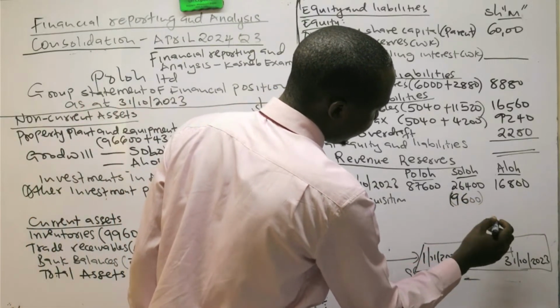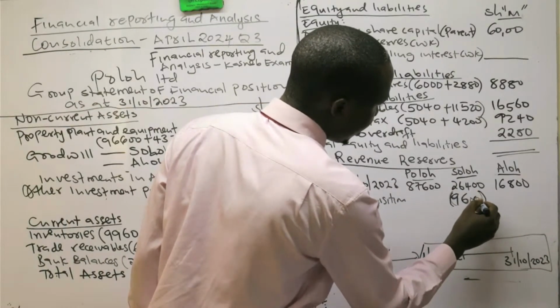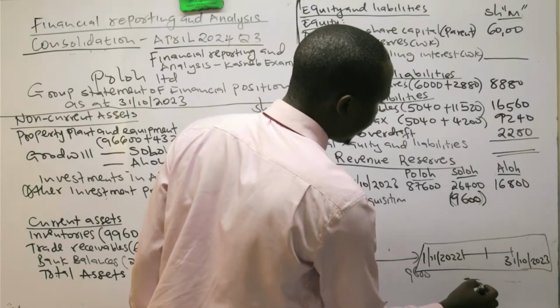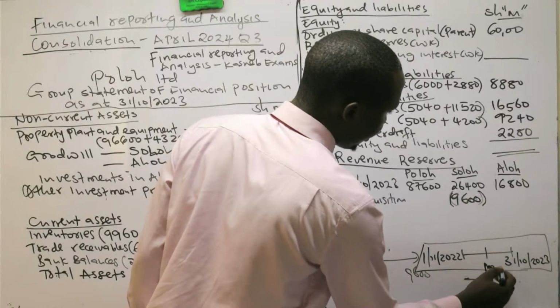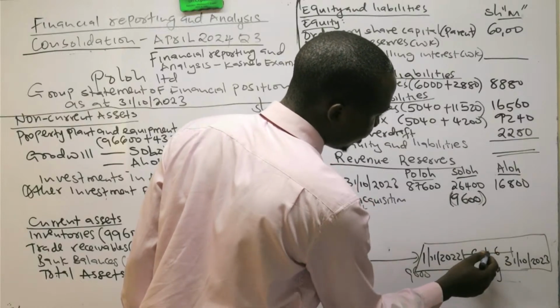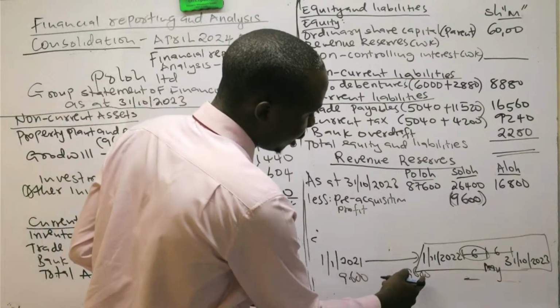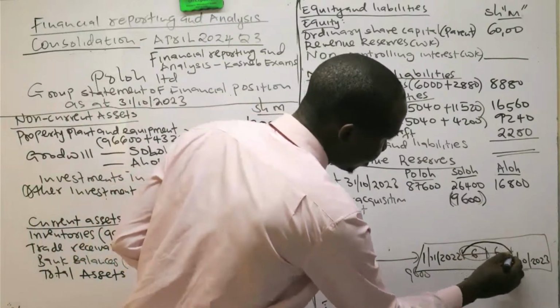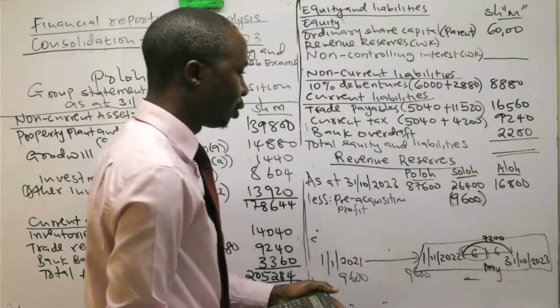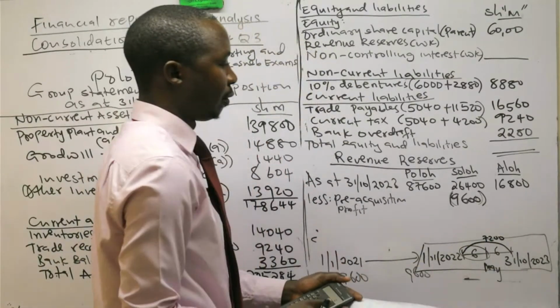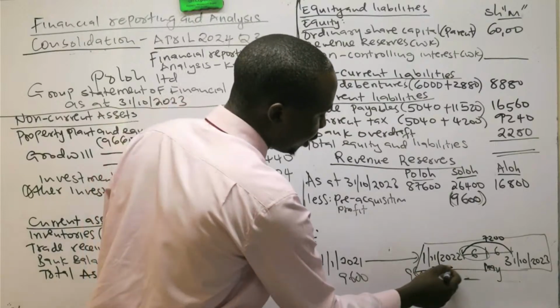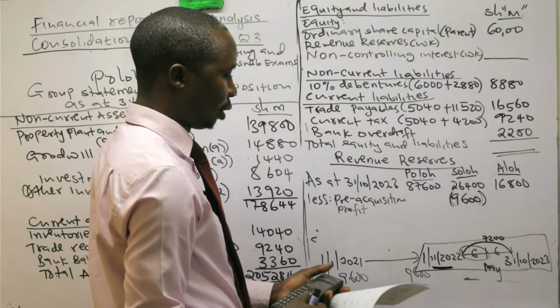Then for the other company, remember it was acquired during the year, May 1st. So we have 6 months. So I need to deduct the profit for the first 6 months. And I think we computed it somewhere. We did it somewhere because the balance brought down is 96. Then profit for the year was 72. So what we did, we apportioned 72 for the first 6 months, then we added to 96 because that is the opening balance. It was given somewhere in the note.